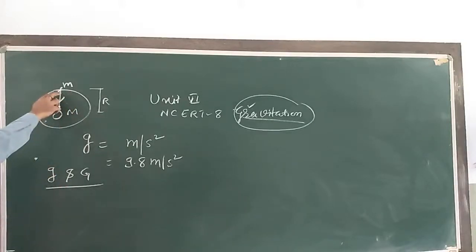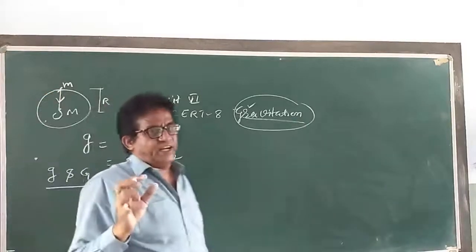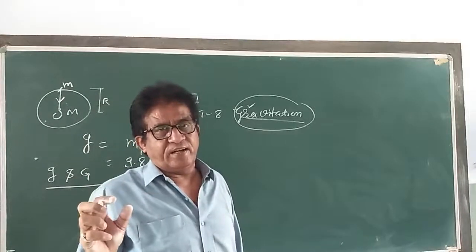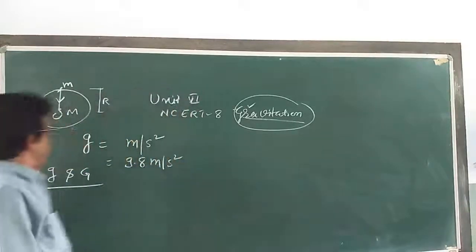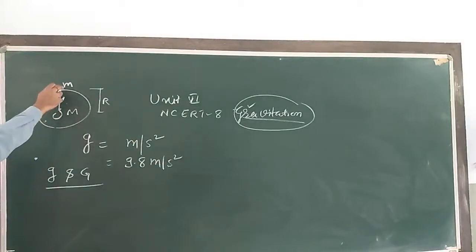So the force on the body of mass m outside the surface of the earth is due to the earth whose mass M is concentrated at the center O. Suppose F be the force of attraction between this body and the earth.